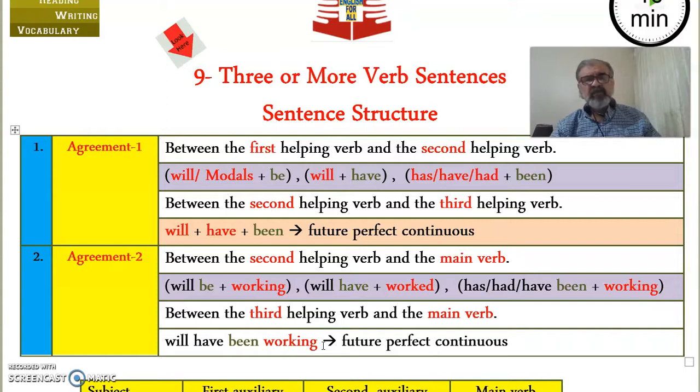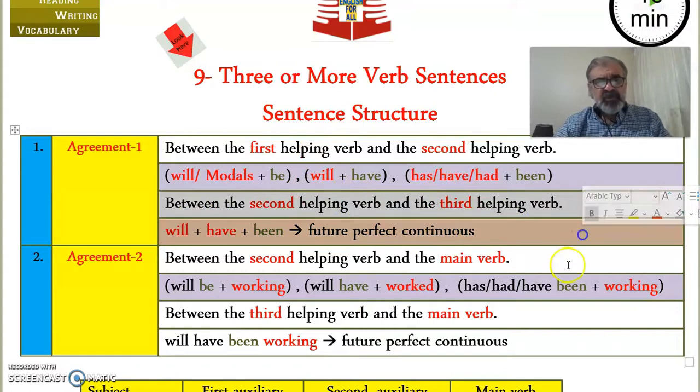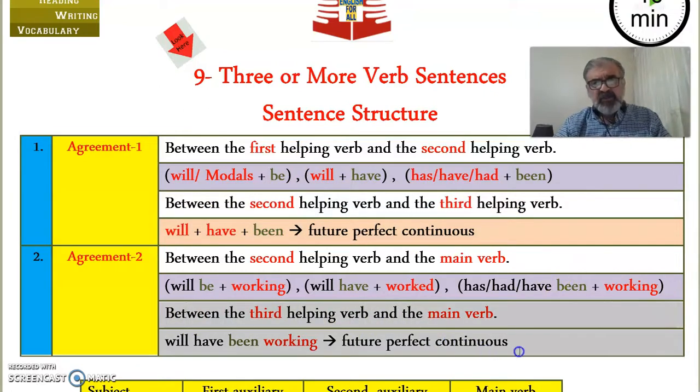I'm going to quit. So, our second helping verb, the third helping verb, future perfect continuous, which is actually this one. That is our agreement number 2 between the third helping verb and the main verb, which is in this case working.